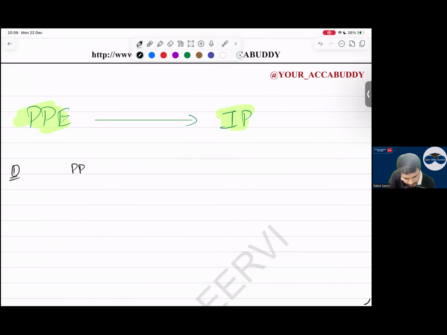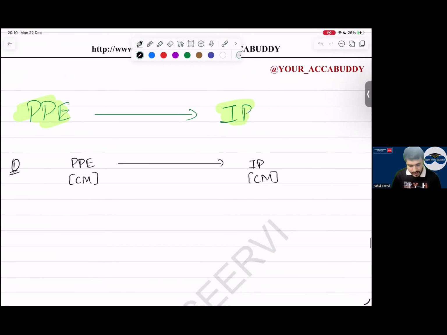Listen, I have a PP. I am following the cost model. I shifted this to IP. Investment property is also following the cost model. Yes, sir. I say today the cost of the asset is 10,000. 1,000 is the depreciation. Carrying amount is how much, everyone? 9,000, I say.